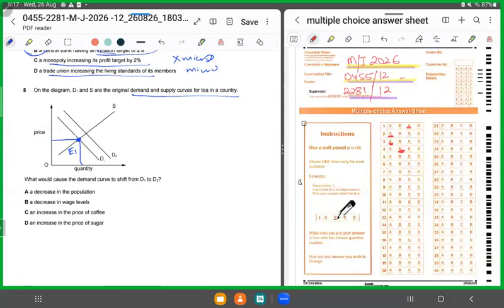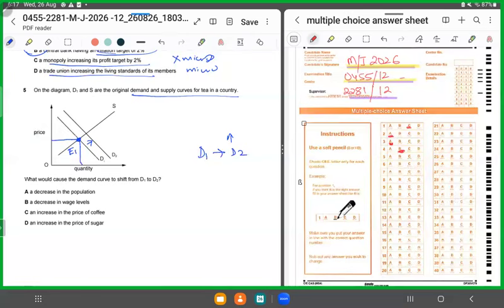Equilibrium quantity. Now, what would cause the demand curve to shift from D1 to D2? Why do you think the demand curve for tea moved outwards? Now, we know whenever there's a shift, it's caused by factors other than the price of the good itself. So there must have been some other factor other than the price of the tea itself that caused the demand for tea to rise. So the demand for tea rose from D1 to D2. There was an increase in demand.